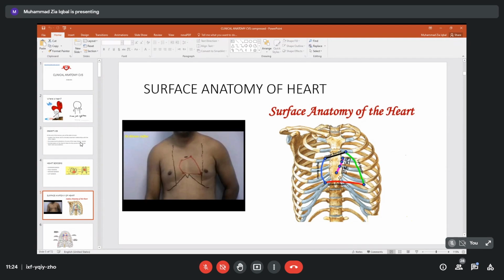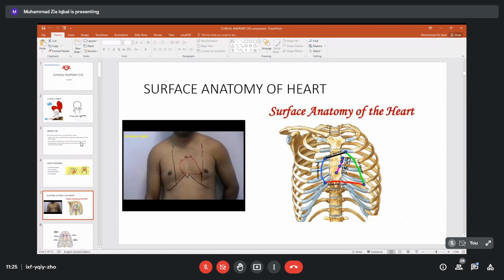Another important thing is that from the center of the sternum, we can measure this distance. It is about 9 centimeters or 3.5 inches. So the apex beat is an important landmark, a milestone, which is located in the left fifth intercostal space, 9 centimeters from the sternum. We can feel it. If you place your hand on a living person or on your own thorax, you can feel the apex beat.